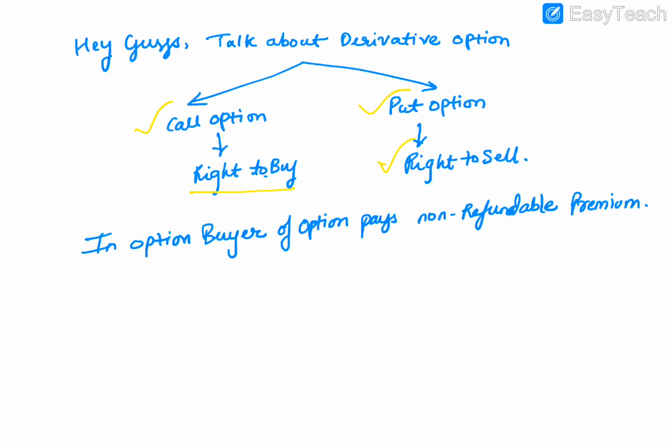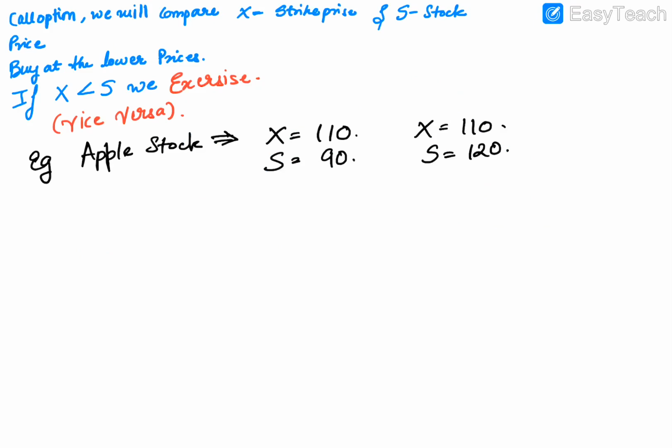In both cases, if you take the option, compared to the normal stock market, we have to pay a certain premium amount. The option buyer has to pay a non-refundable premium, a small amount of money, and we will understand this in the later part of the video. In the call option, we will compare our strike price and stock price. X is the strike price. Strike price is the price that I am ready to pay, and stock is the actual stock price.